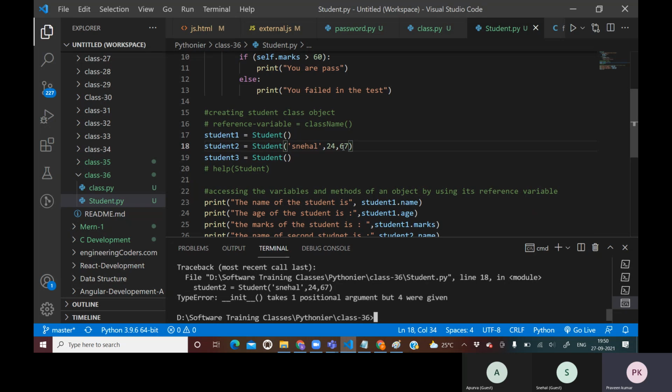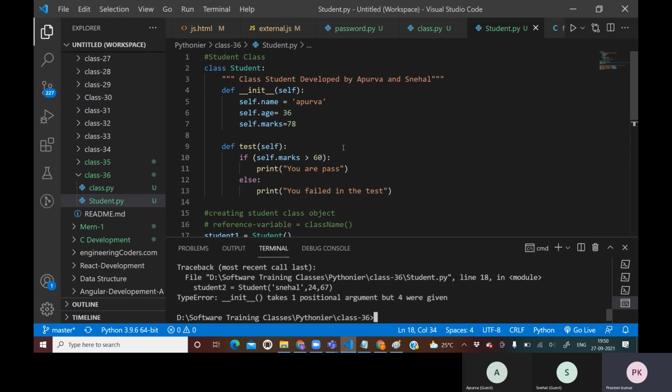So if you want to make your class dynamic, or create a class which can create as many objects as you like with their own values, then you need to create a loosely coupled class, so that it can take the values from each particular object.